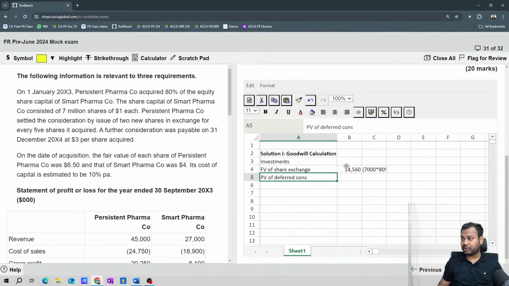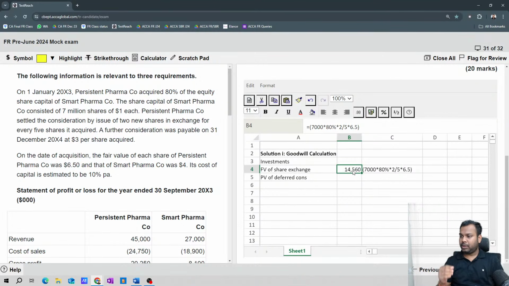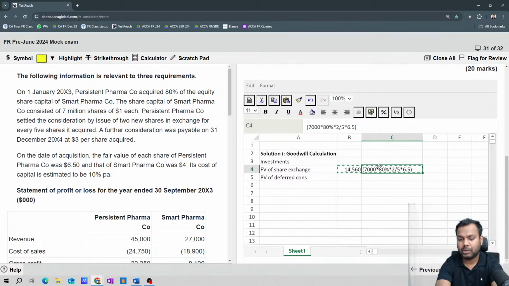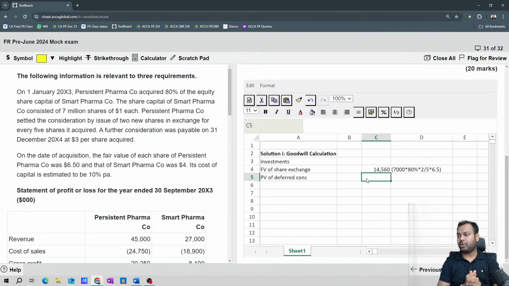Now, what is the present value of deferred consideration? First of all, tell me that. What is the present value? So present, just a minute. Present value of deferred consideration, how much?